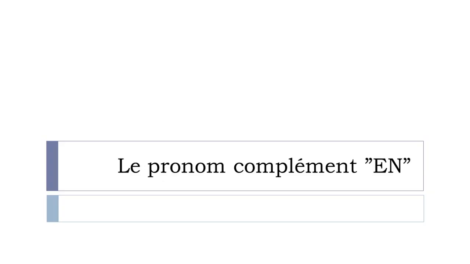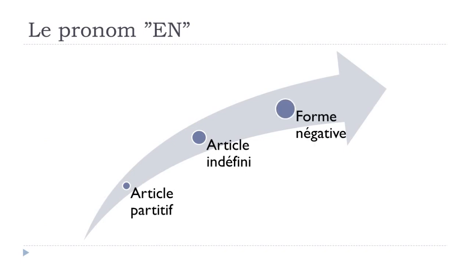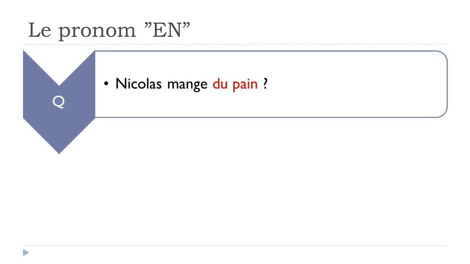Pronom complément en. So let's see now. We can use this pronom complément en with an article partitif, so this "some" concept, or with an article indéfini, a, un, une in English, or in the negative form. That's what we'll see, and we'll start first with l'article partitif, okay? So let's see now how we can make it.